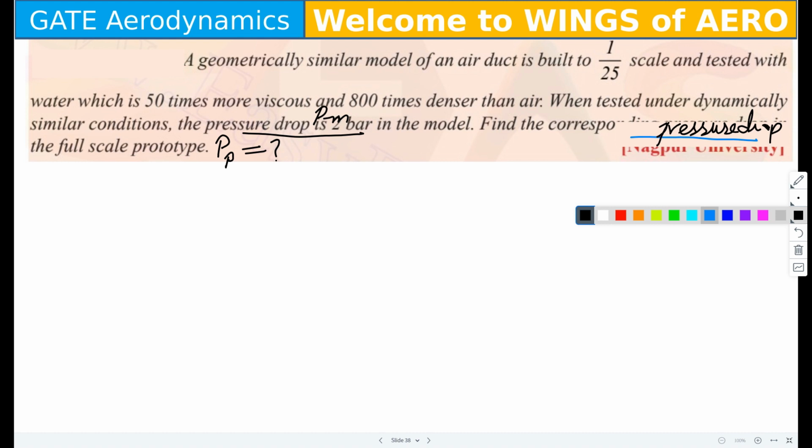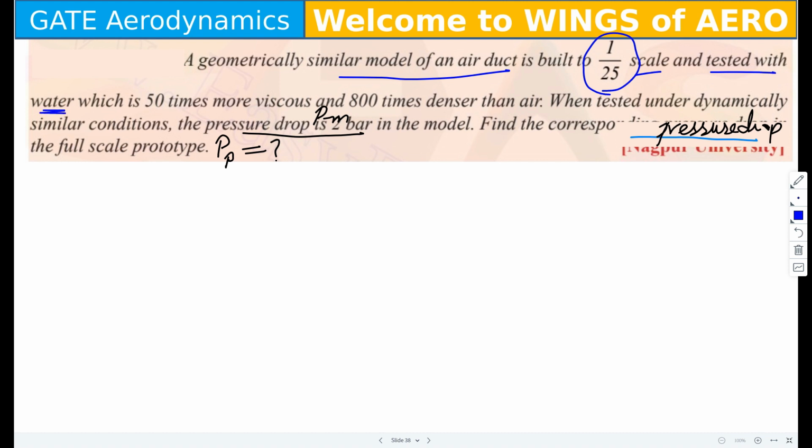From this given question you have to understand what is the model and what is the prototype. A geometrically similar model of an air duct is built to 1/25 scale and tested with water.